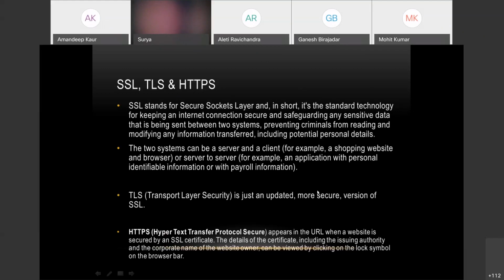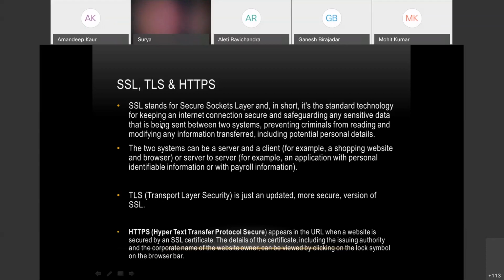Okay. So SSL is basically a technology which is used to secure your internet connection. In this technology, you further have the encryption and decryption algorithms, like what I have told. We have DES, Triple DES. There are various cipher algorithms, like block ciphers and stream ciphers. So the encryption and decryption algorithms are those. And this is a technology, an overall package, which is used to keep your internet connection secure.